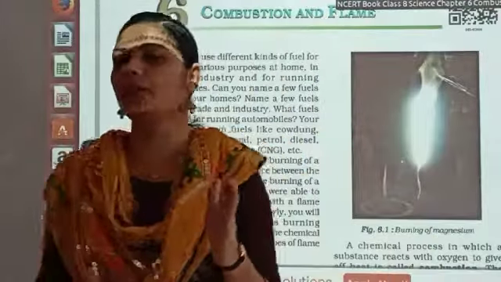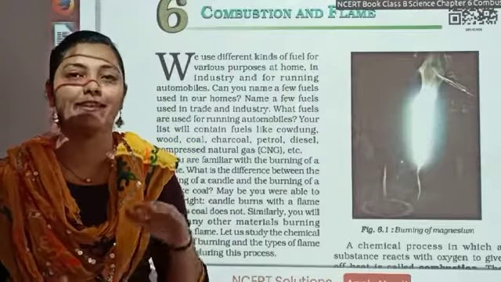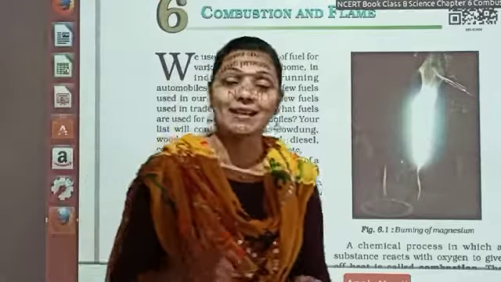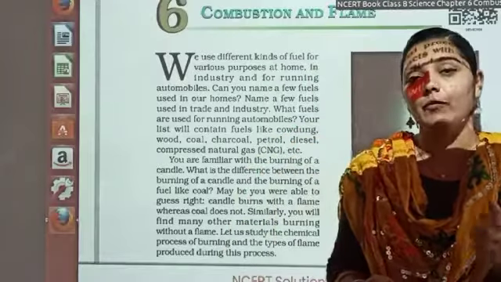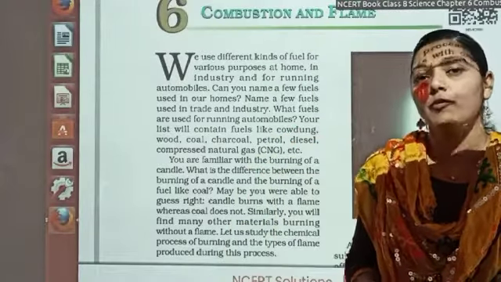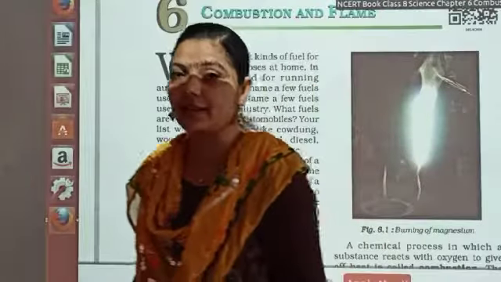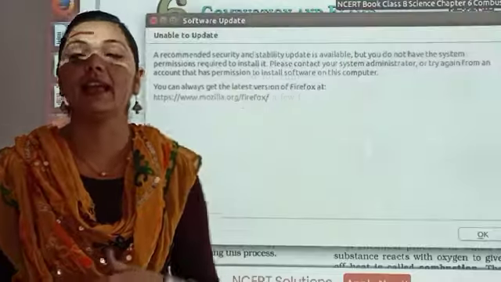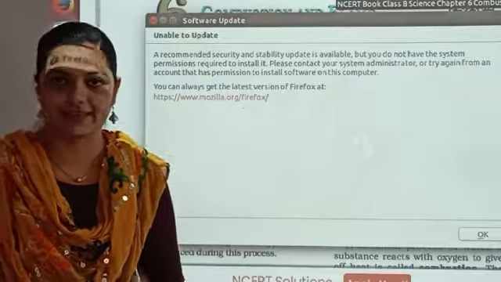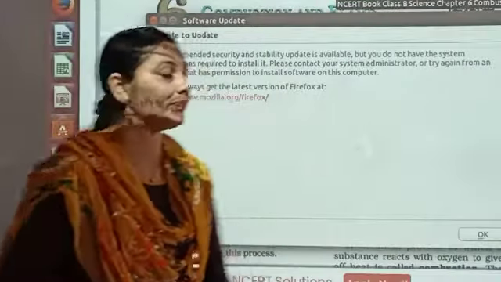I hope you know that we have either the red color cylinders or the yellow pipeline through which the gas is available, and we use that particular gas for cooking. Is it clear? So which kind of gas are we using? We are using LPG, liquefied petroleum gas. Okay, so that is a fuel.